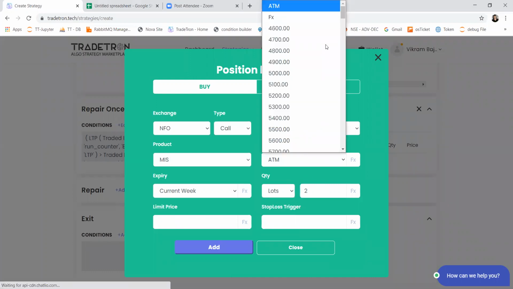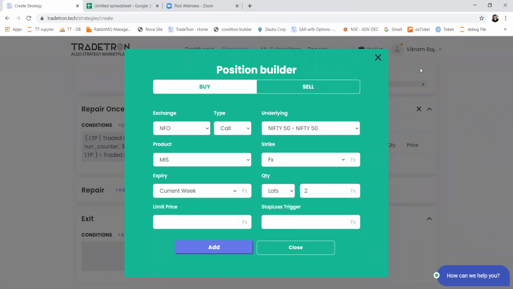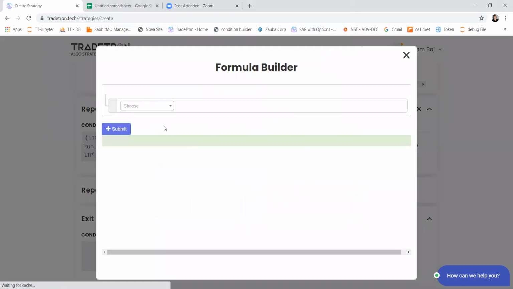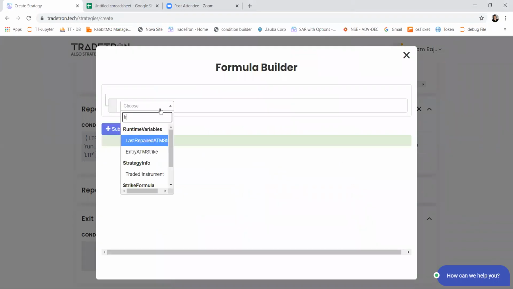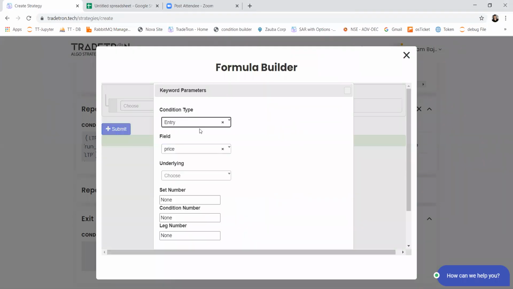Now in strike, we have to fetch the same strike which was traded in our entry. And to fetch that, we will again use traded instrument. And this time we want to fetch the strike which was traded.